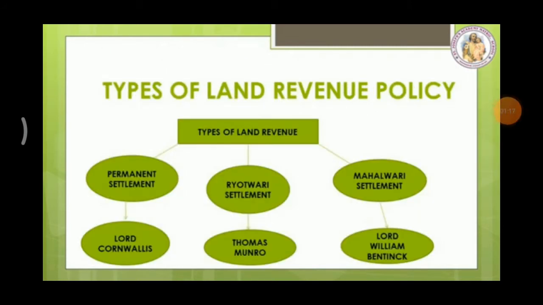Types of land revenue policy. There are three types of land revenue policy: permanent settlements, Rayatwari system, Mahalwari system. Permanent settlement was introduced by Lord Cornwallis. Rayatwari system was introduced by Thomas Munro. Mahalwari system was introduced by Lord William Bentinck. Now we are going to see about these land revenue settlements in detail. Shall we move?